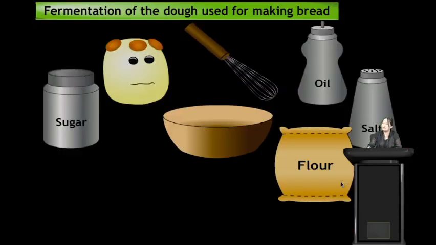Another one: fermentation of the dough used for making bread. So far we have discussed fermentation of dough used for making idli and dosa, and production of curd from milk. The third is fermentation of the dough used for making bread. So here we have sugar, flour, salt, oil, and this microbe called yeast.